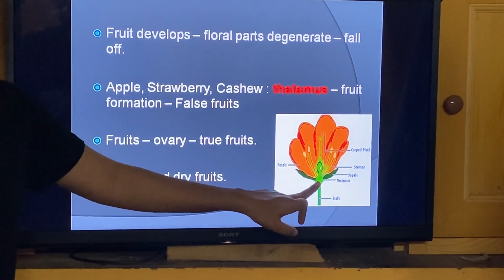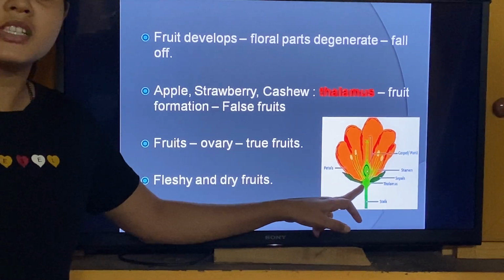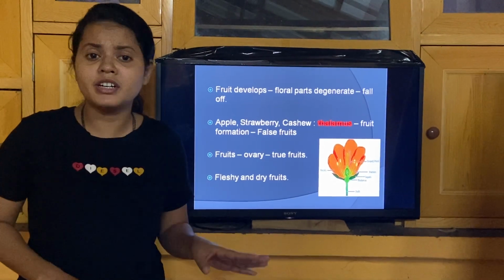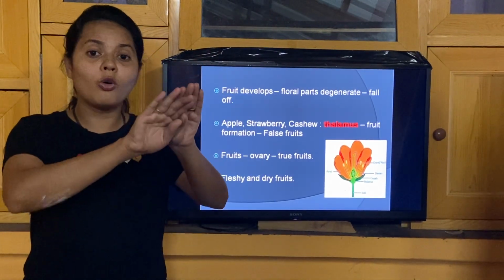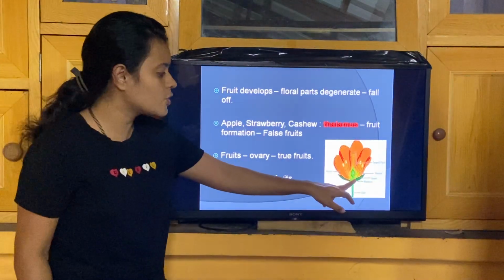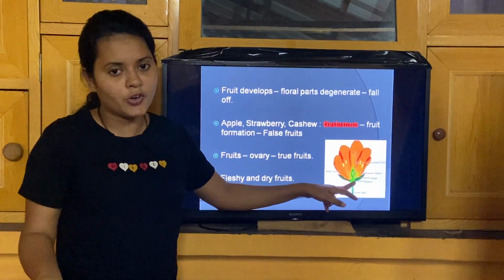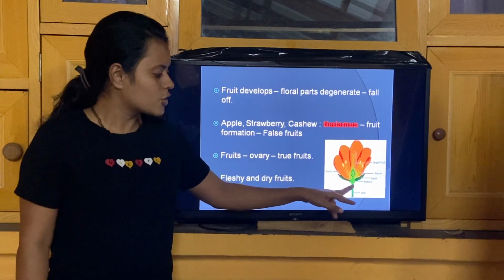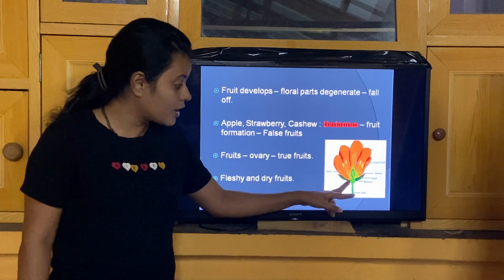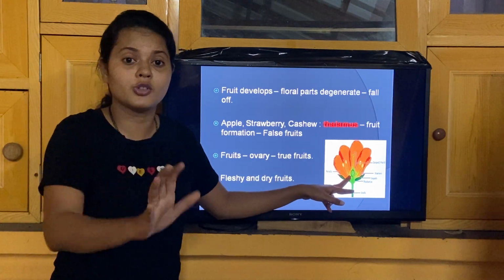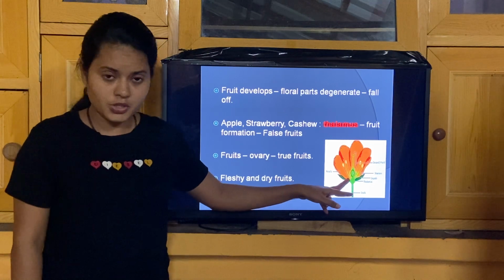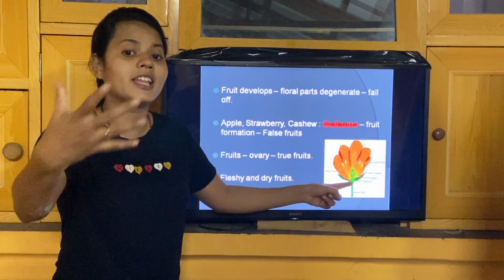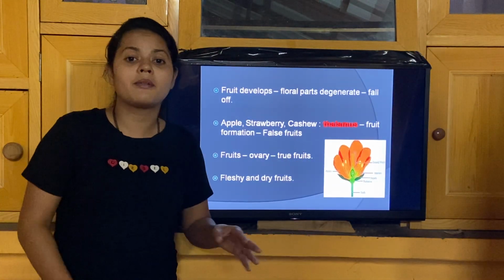There are some fruits where all the processes take place normally, like pollination, fertilization, double fertilization, everything. But apart from the ovary transforming into fruit, what happens over here? The thalamus is transformed into a fruit. So the thalamus helps in the formation of the fruit. Here the floral parts of the flower are also helping in the formation of the fruits. A typical example of the fruits which are formed from the thalamus is the apple.